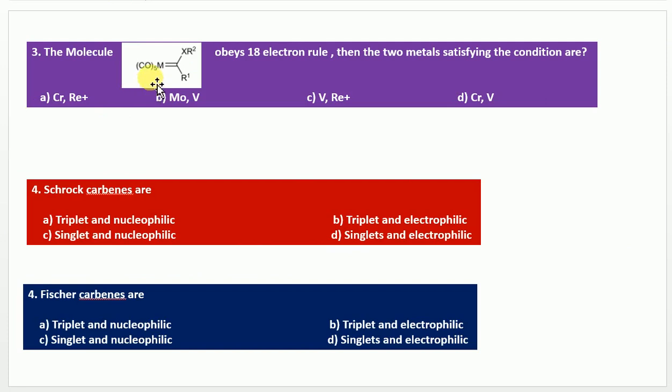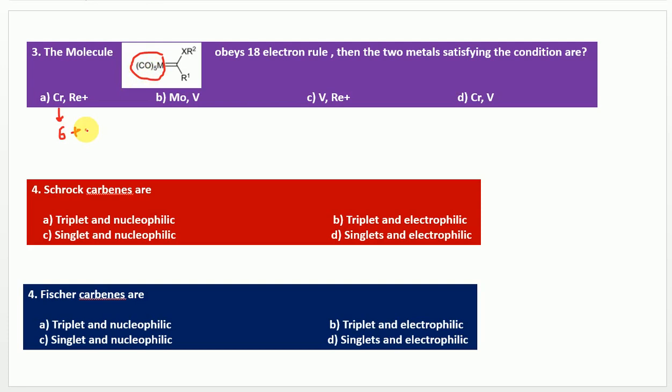This one, they have given a molecule, and they are telling that it obeys the 18 electron rule. That means this molecule already obeys the 18 electron rule. So find out which of the below metals obey this condition. Look at this one. Chromium has outermost 6 electrons, and here it is attached to 5 COs.